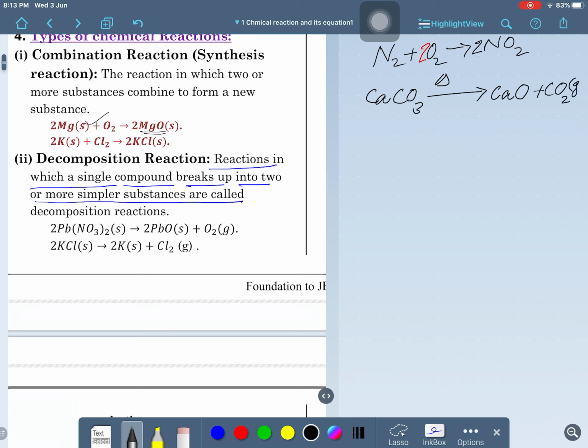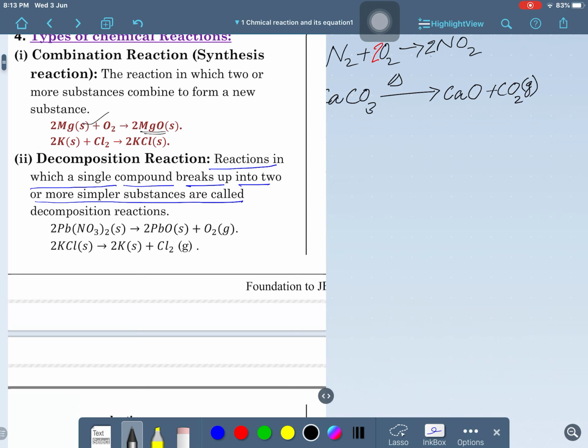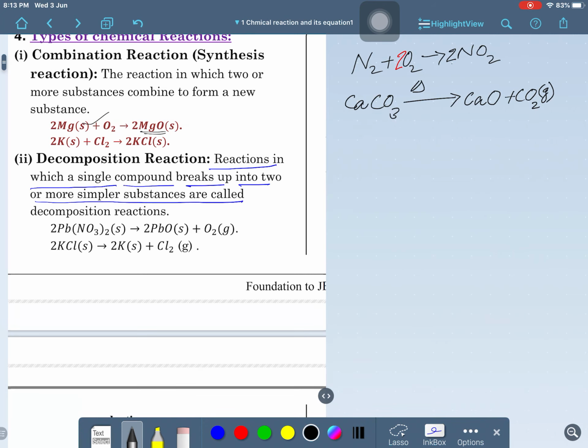The last time also I explained one thing to you. Whenever carbonate participates in any chemical reaction, in most cases carbon dioxide will be released. This is one of the tricks in chemistry. Is that clear? This happens here, you may see.